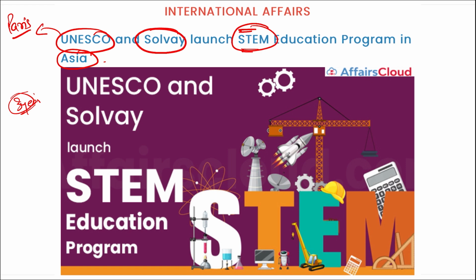Here, science teachers and various university students will be trained by scientists in interactive national masterclasses on various topics such as IoT, data analytics, data science, digital literacy, artificial intelligence, machine learning, etc. The program builds on collaboration among science networks and UNESCO designated sites, and this will contribute to the United Nations Sustainable Development Goals also. All right, so this STEM education program to be launched in Asia along with which two organizations? UNESCO and Solvay.